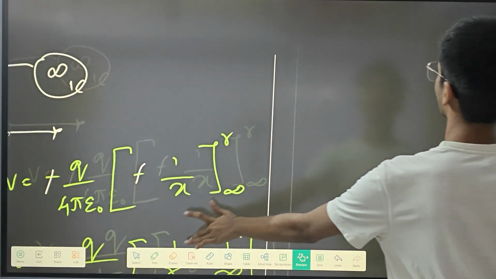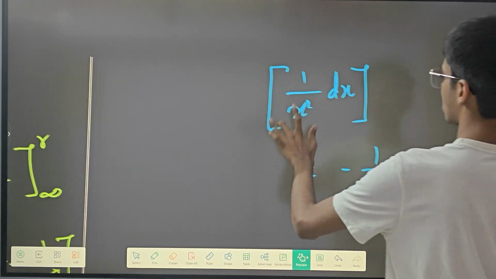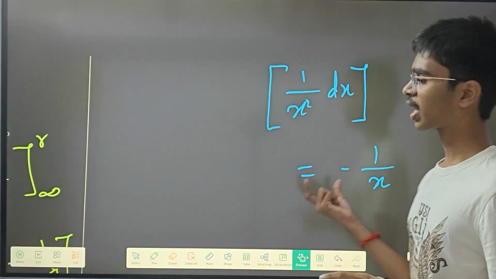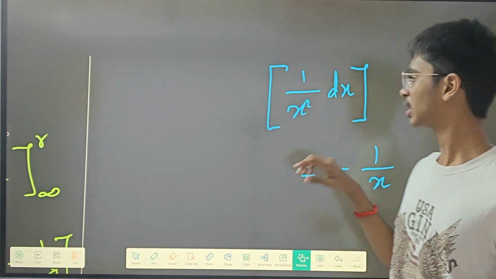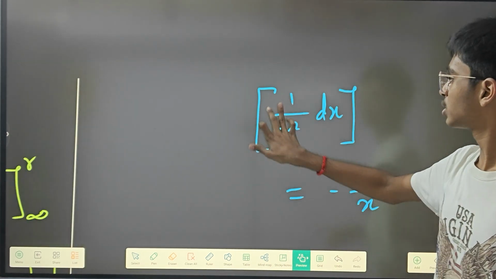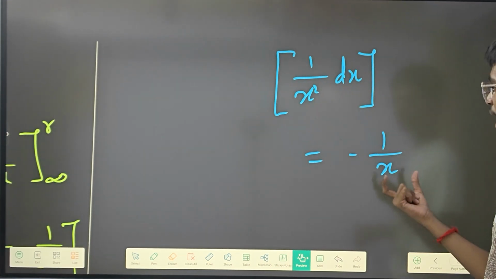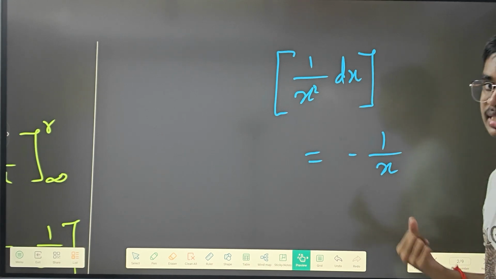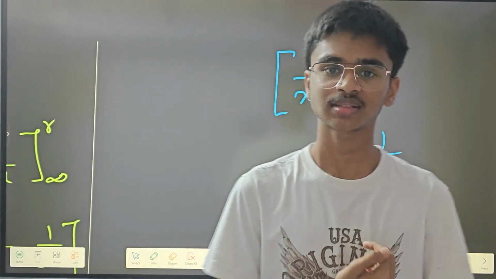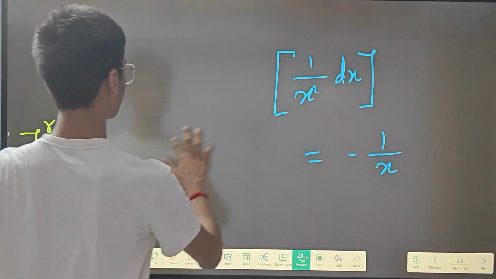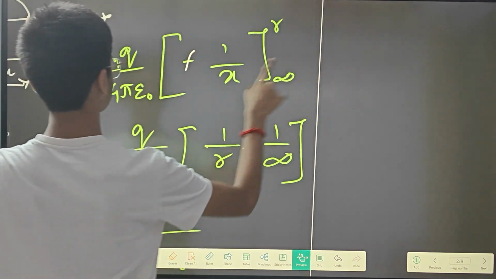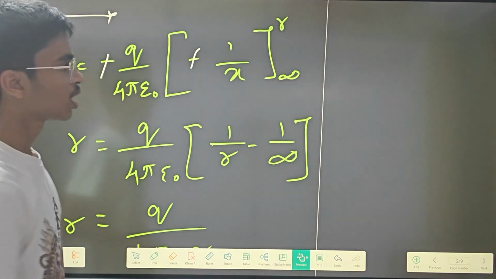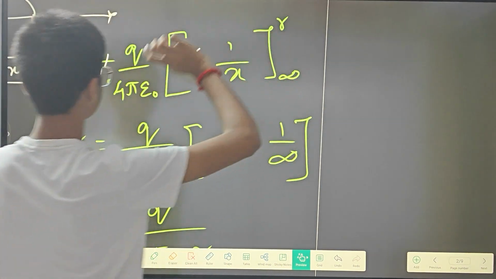Here you have got a formula: the integration of 1 by x square into dx can be written as minus 1 by x. It can be written as minus 1 by x. Here I have written minus 1 by x, and then there is the upper limit and the lower limit.